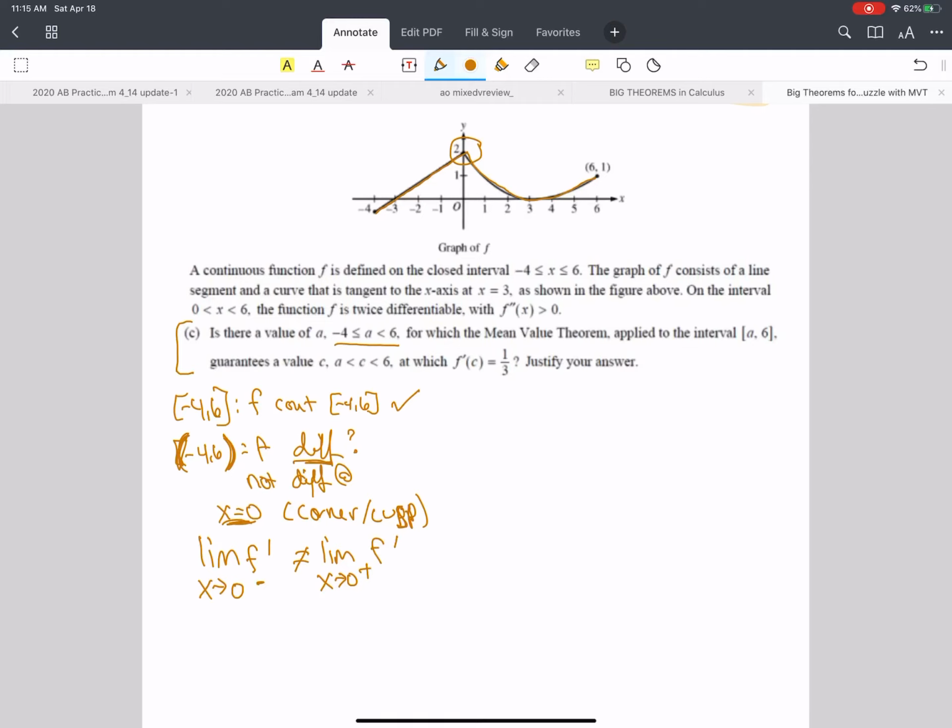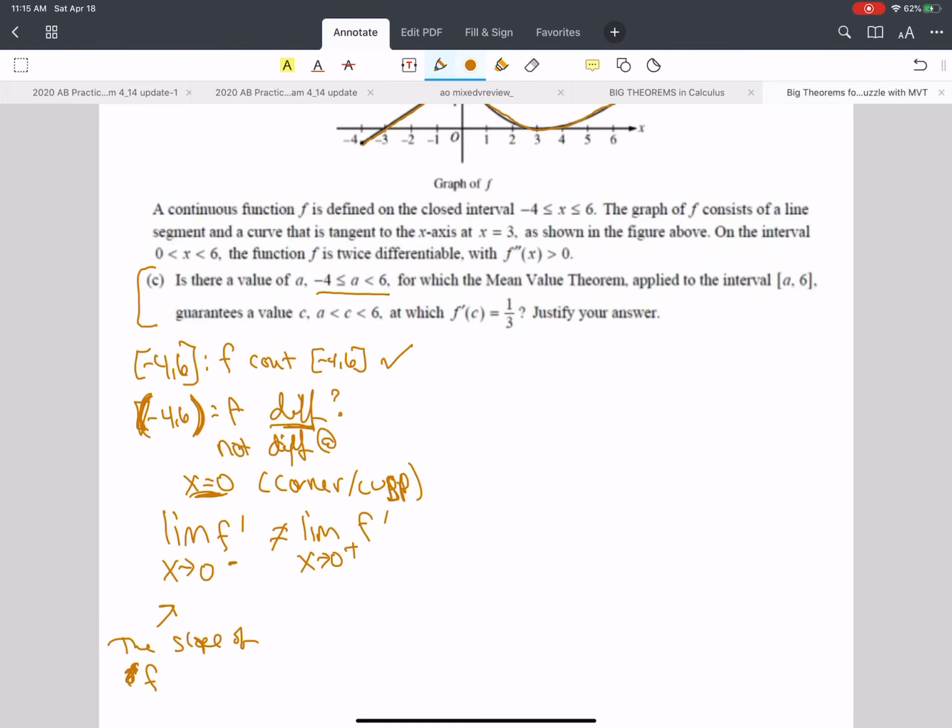That means the slope of f from the left does not equal the slope, not the actual value of f, from the right, okay?